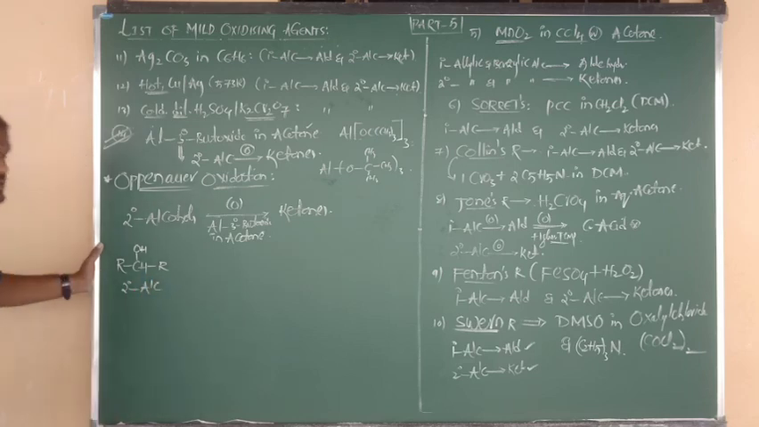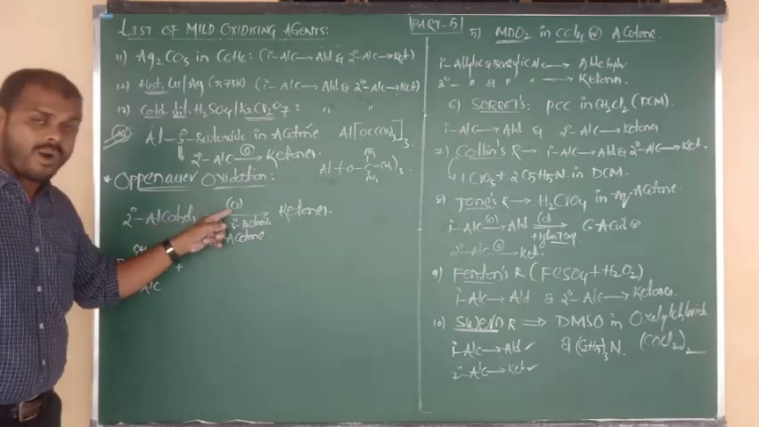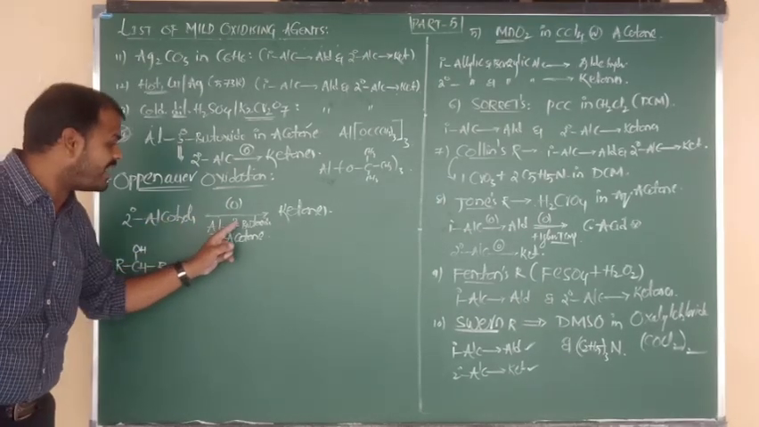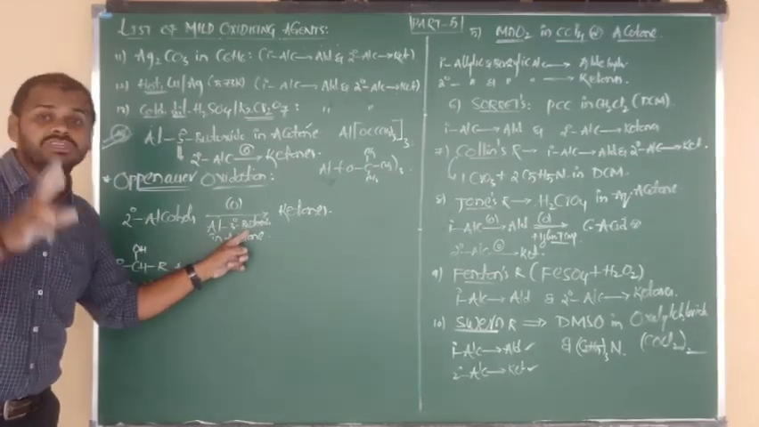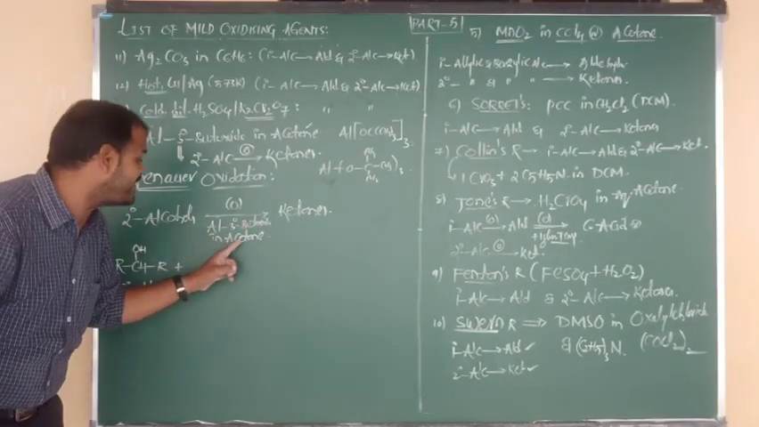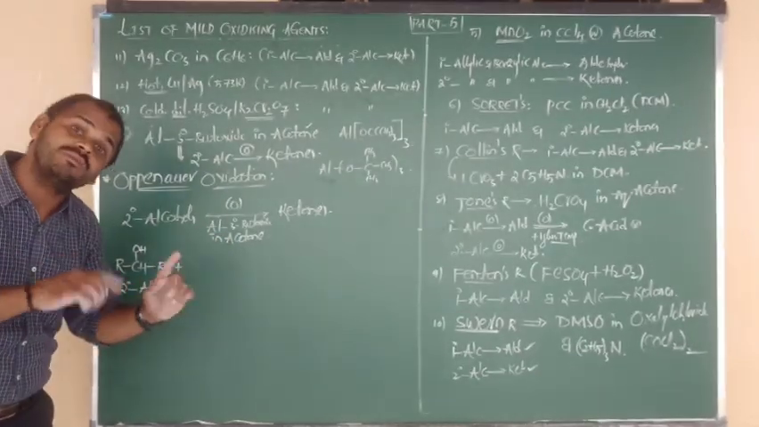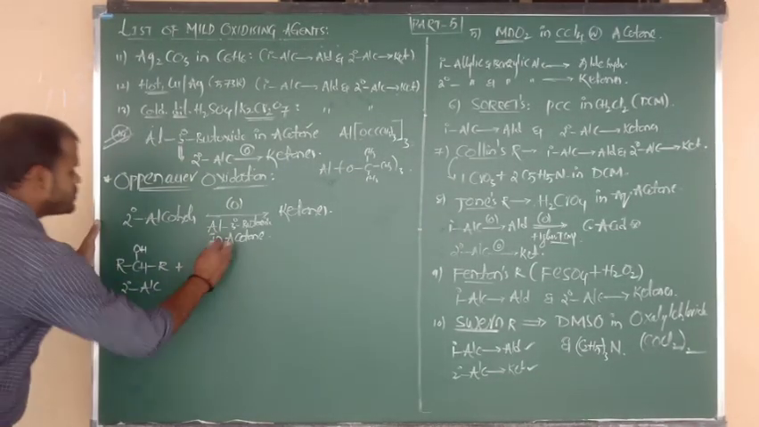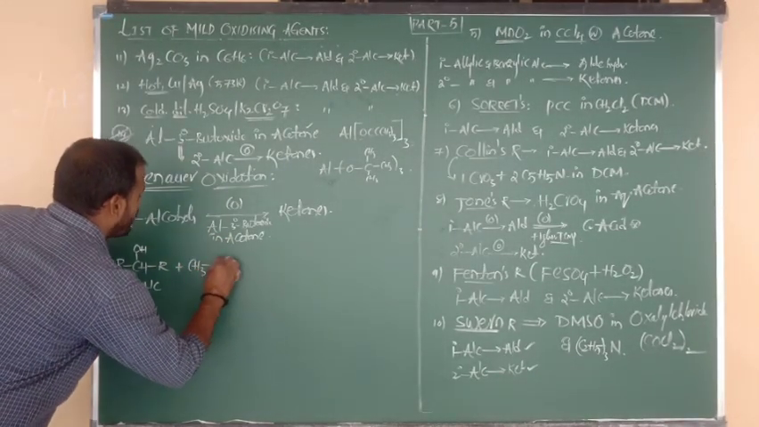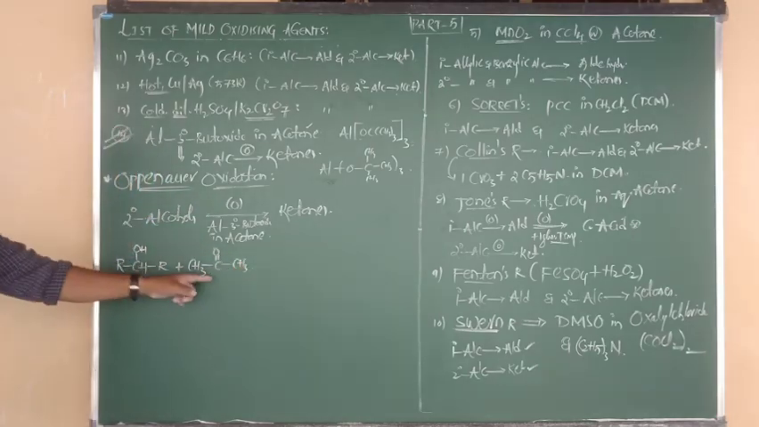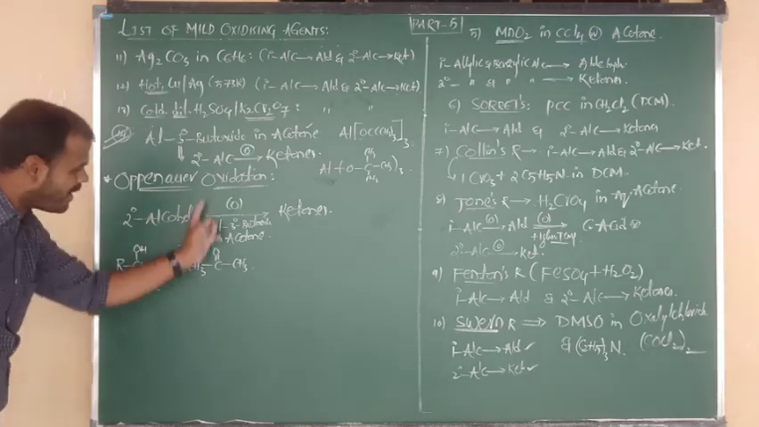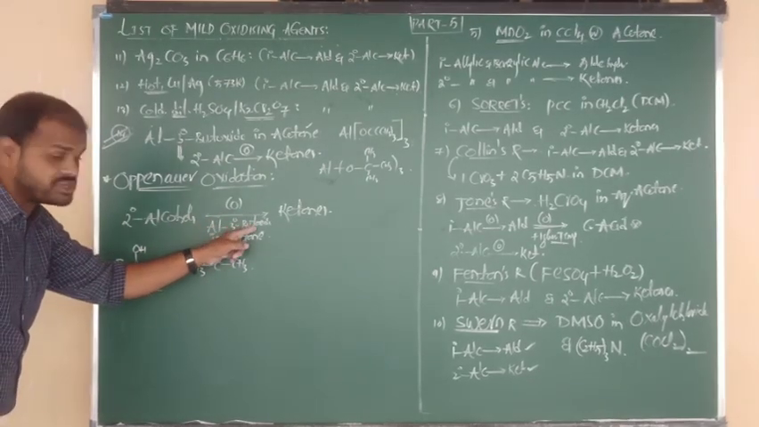General formula of secondary alcohol. Secondary alcohols undergo oxidation using aluminum tertiary butoxide. This is the main oxidizing agent, but the supporting solvent is acetone. That acetone will also undergo change. Acetone formula: CH3 bonded to C double bond O bonded to CH3. Acetone is not the reactant, it is coming from the oxidizing agent, aluminum tertiary butoxide.